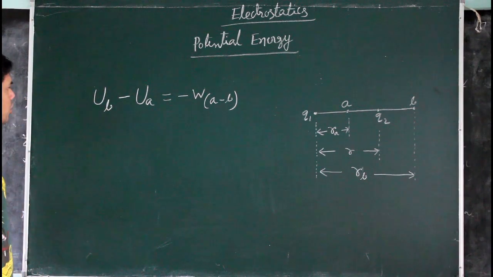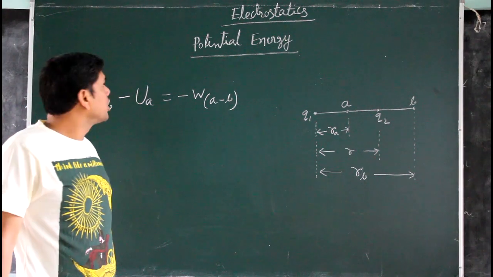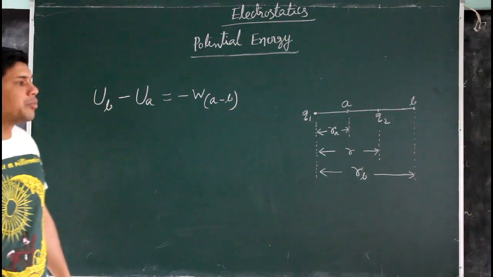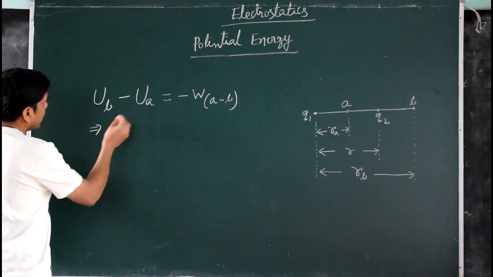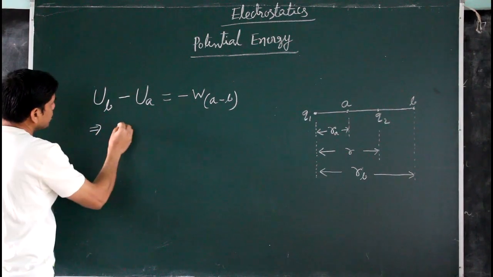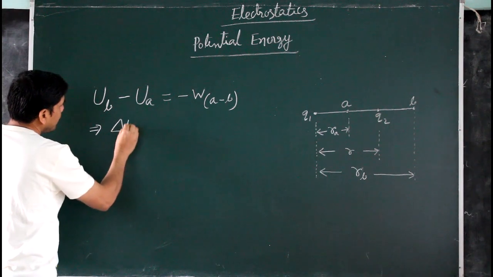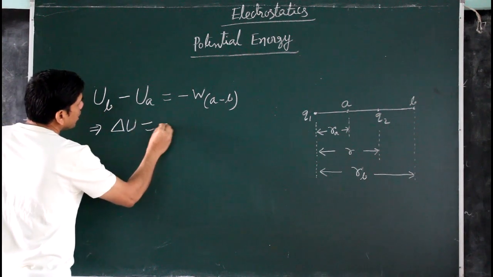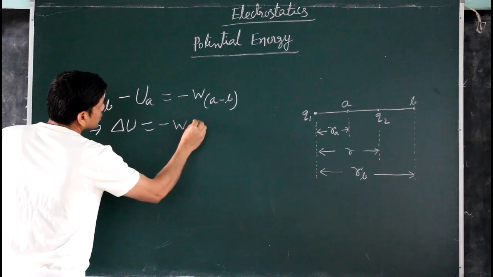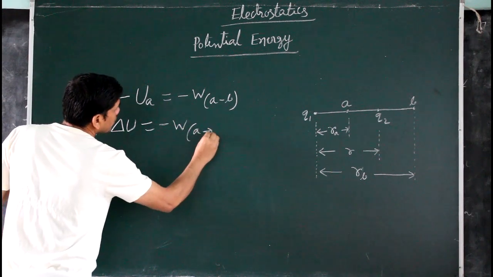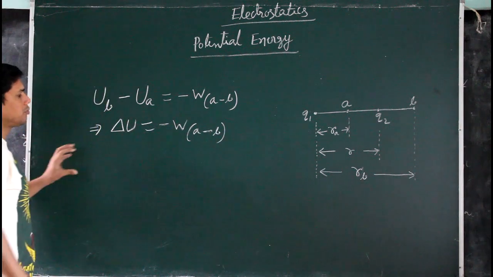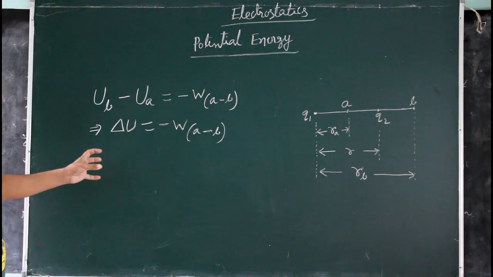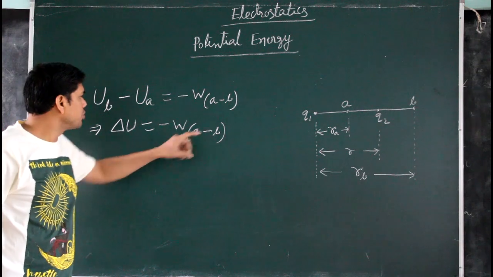This expression we have to use to derive the potential energy at any point. Or you can also write that if the change in potential energy is denoted by del U, then del U equals minus of W A to B. Here A to B means work done in displacing the particle or object from A point to B point.